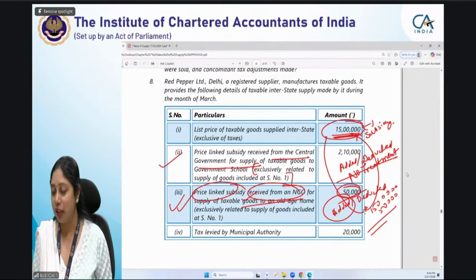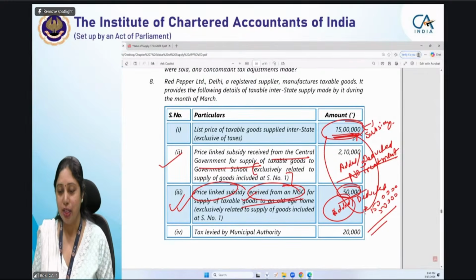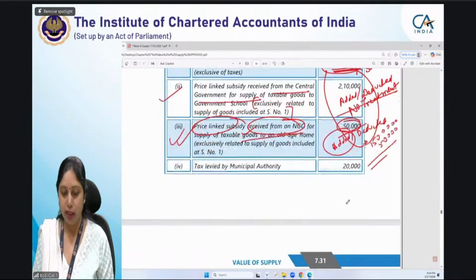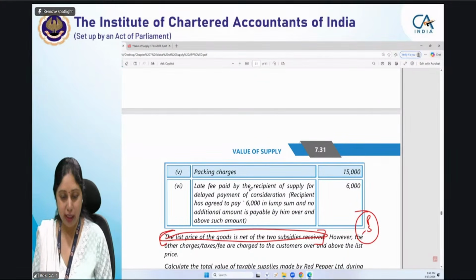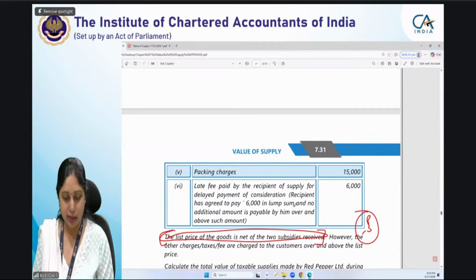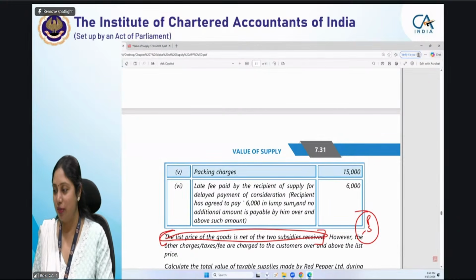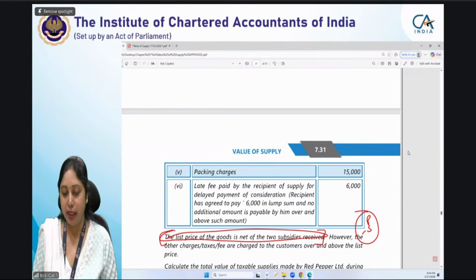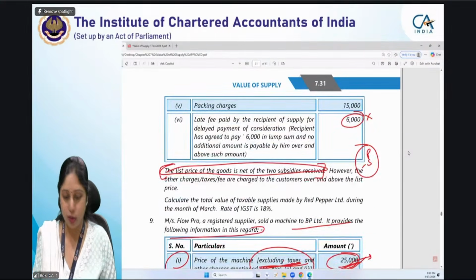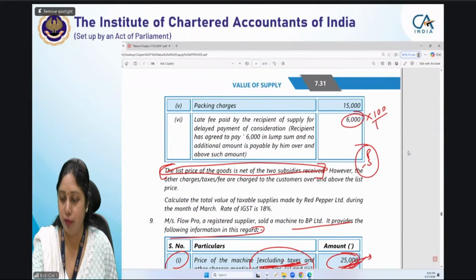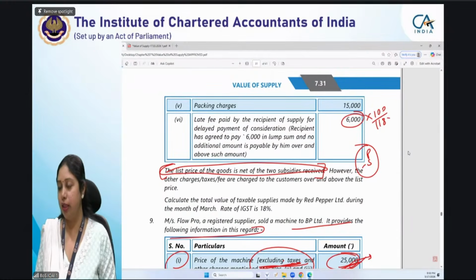Okay, I have started getting answer for this question. So 15 lakh, 2 lakh, nothing has to be done, plus 15,000, 50,000. So 15 lakh 50,000, then 15 lakh 70,000, 15 lakh 85,000, and then late fee recipient has agreed to pay 6. Now this has to be done back calculation, so this will not be taken as 6,000. This will be 6,000 into the rate of tax. Is it given to you? Yes. So it will be 100 upon 118, and then we have to arrive at the answer.